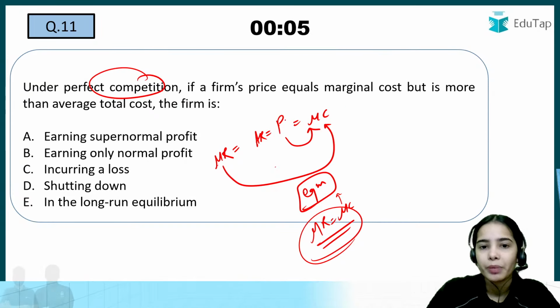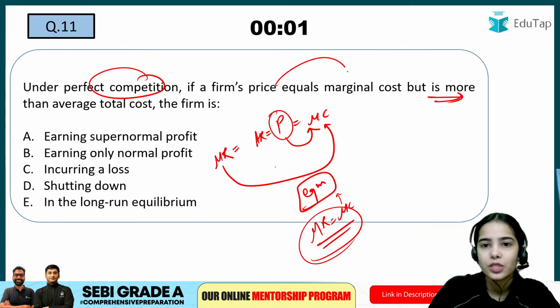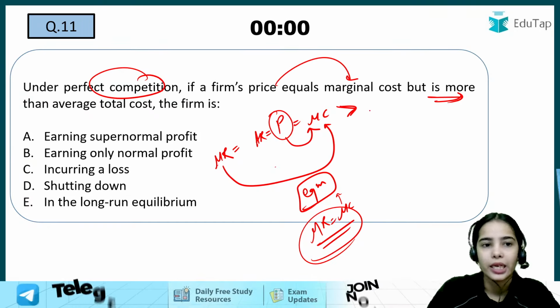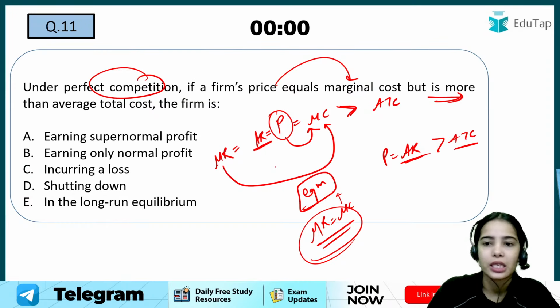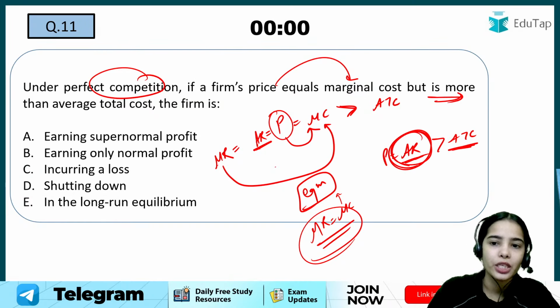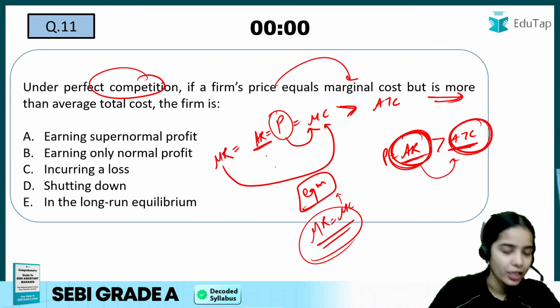Now the price is equal to marginal cost and is more than the average total cost. The price is equal to average revenue, and the price is greater than average total cost, so average revenue is greater than average cost. When the per unit revenue is greater than the per unit cost, there are supernormal profits.